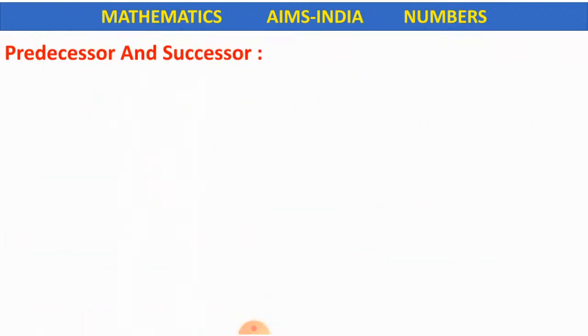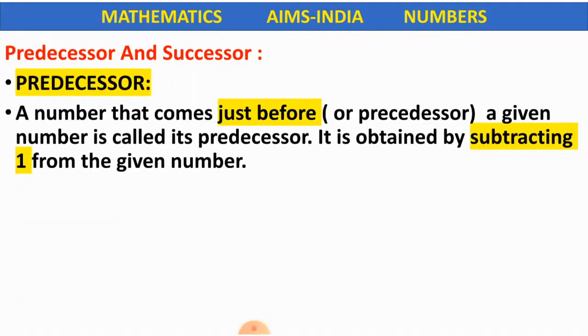Next topic for today is predecessor and successor. These might be difficult words to pronounce for you, but these are very easy problems to solve and a very easy concept to understand. Predecessor. The word pre means before, like smaller children than you go to preschool.